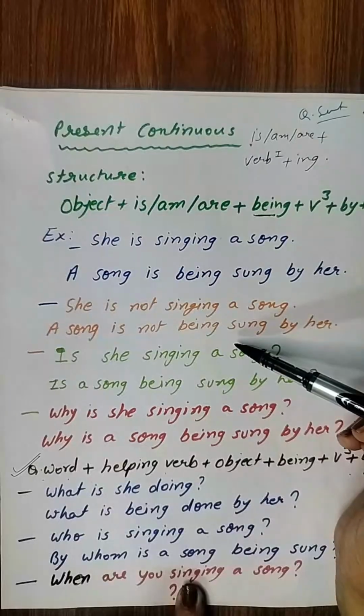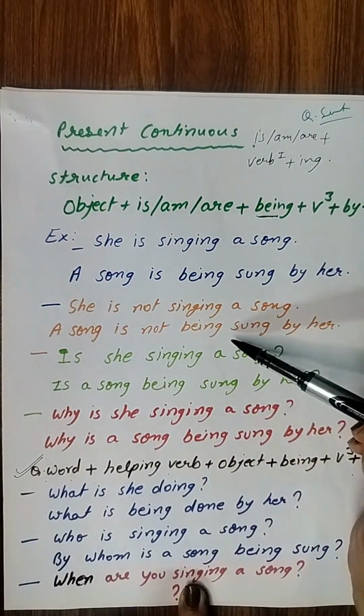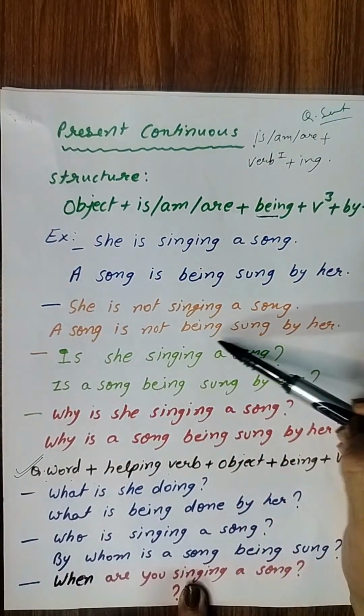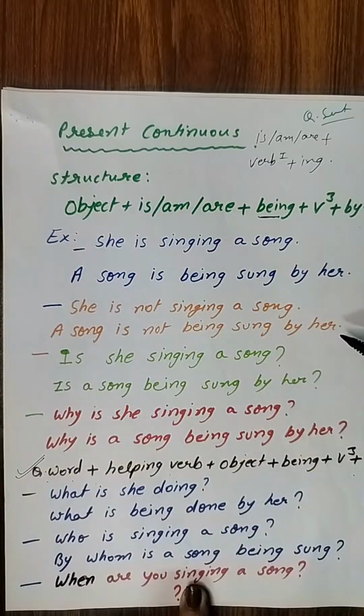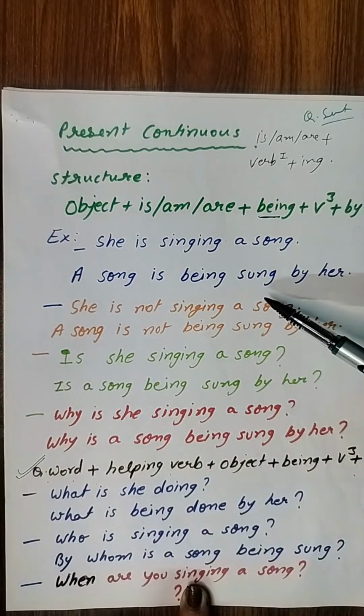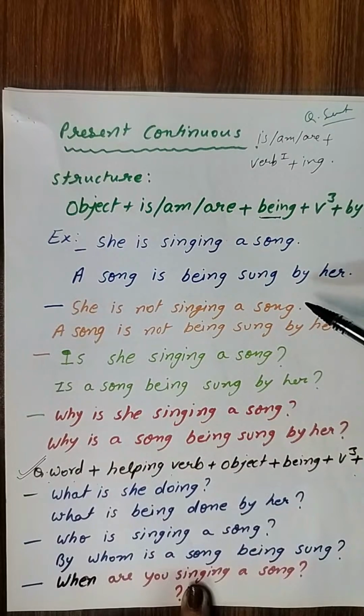Then come to the next one. She is not singing a song. Suppose your sentence is negative, then a song is not being sung by her. So I think you are paying attention to this thing कि ing अगर हमें क्वेश्चन सेंटेंस में मिल रहा है तो हम आंसर सेंटेंस में being का यूज कर रहे हैं, right?